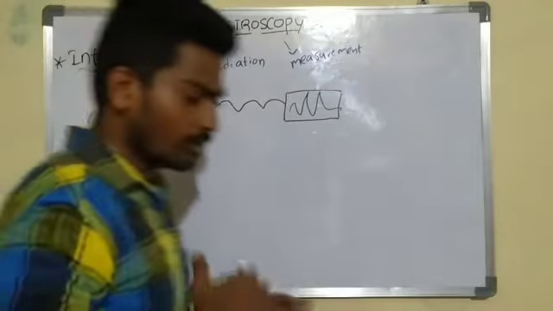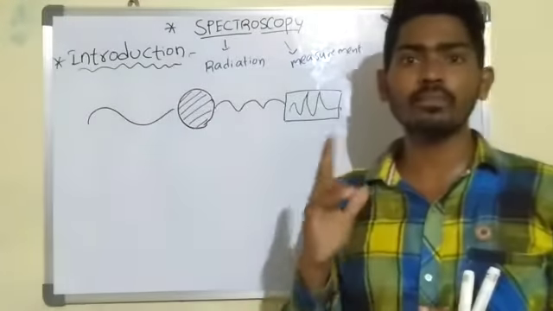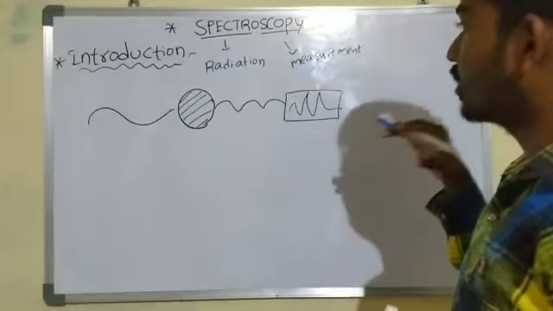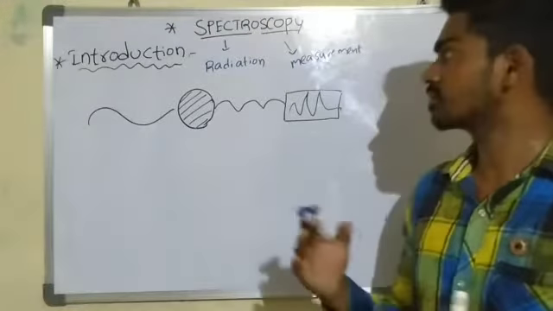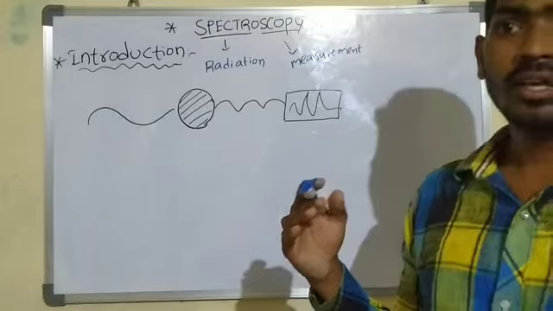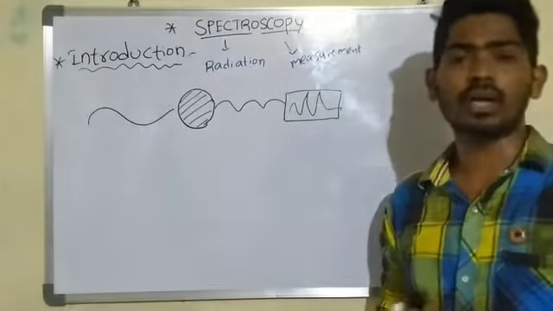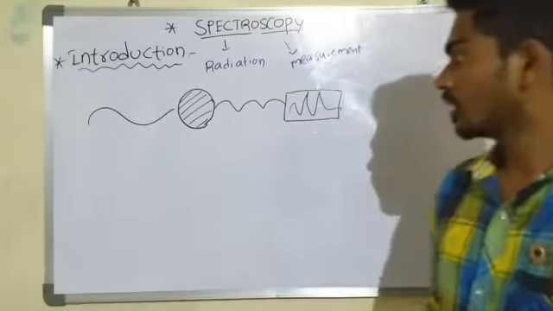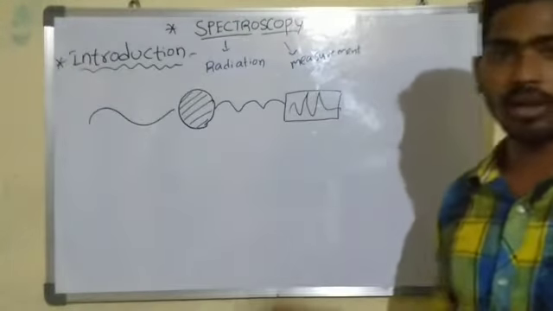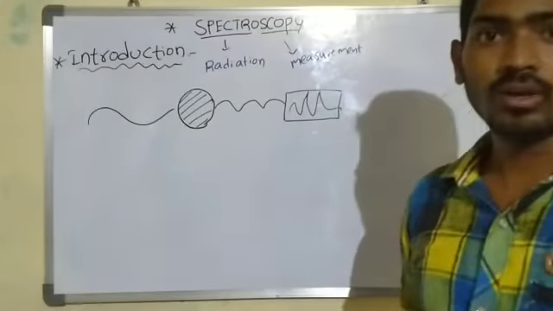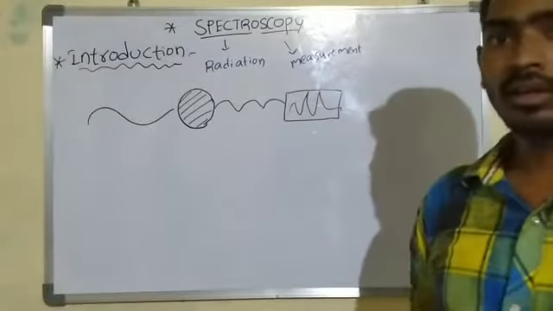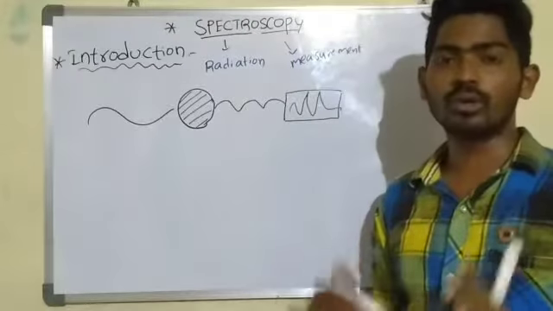Okay? Why are we using this spectroscopy? To determine the structure of an atom or molecule, and to determine the functional groups, that is ketones, aldehydes, maybe carboxylic acids, any other functional group present in the sample or molecules or atoms, we can easily identify them by using a spectrometer. The spectrometer is a powerful tool used in industries.